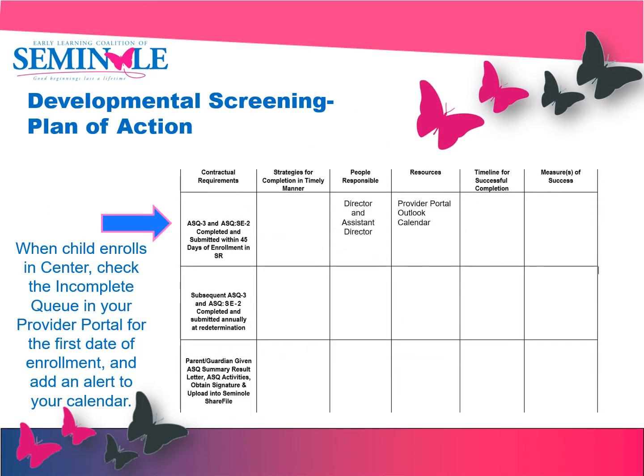The first sample given on the Developmental Screening Plan of Action is for the ASQ3 completion within 45 days of enrollment in school readiness. The sample strategy that is given for completion in a timely manner is to check the incomplete queue in your provider portal for the first date of enrollment and then add an alert to your calendar. The next item on the form is People Responsible.